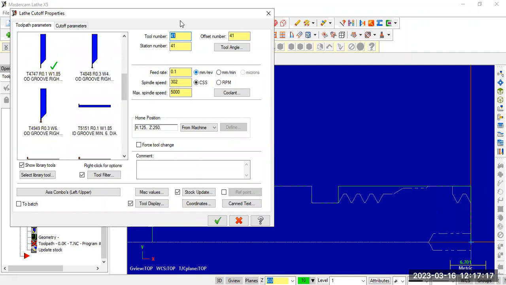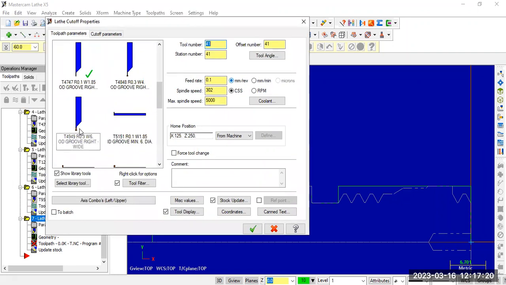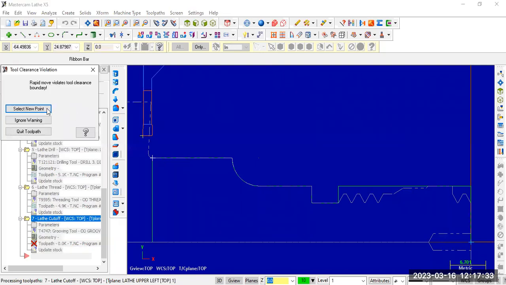Here, the curvature. Groove right wide, groove right narrow. Just use one of the tools. Give the parameters, tool number, and click OK. It is saying rapid move violates the tool clearance boundary. Here is the workpiece material, and the tool is directly interacting with it. There may be a collision of the tool with the workpiece material, so that's why it is giving a warning. That's why we need to select a proper tool for parting off.